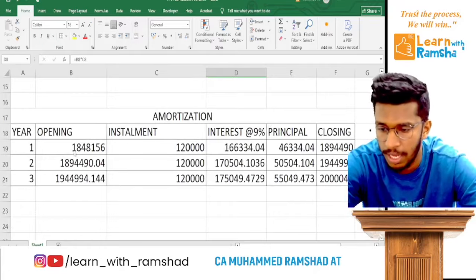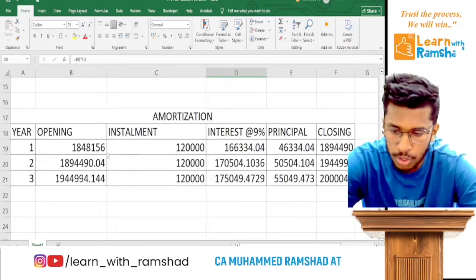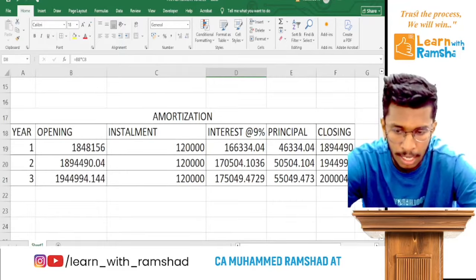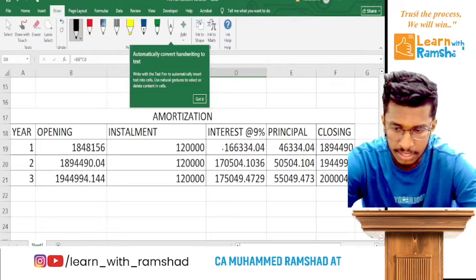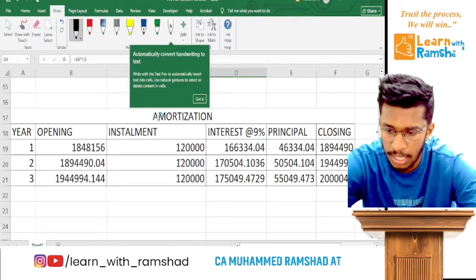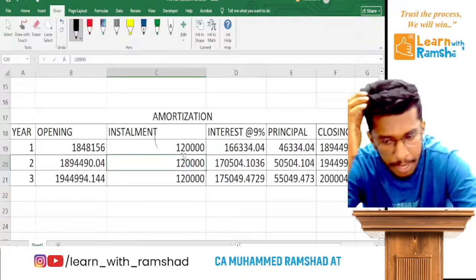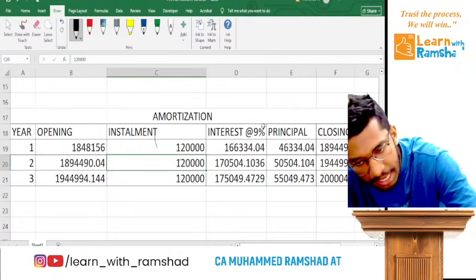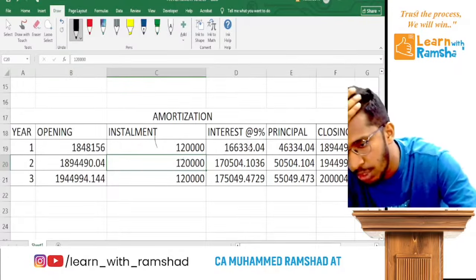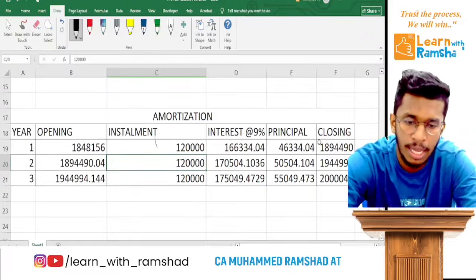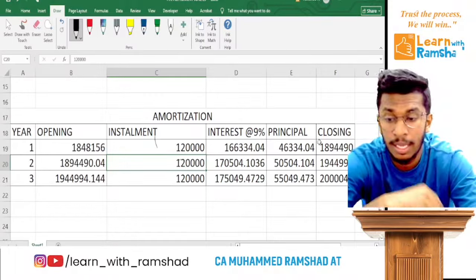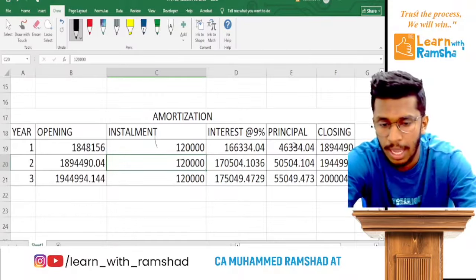So there is a present value of future cash flow. It could be calculated like this. Ready? So you can check. Every year we have a payment of 1,20,000, but at the fair interest rate the interest will be higher. So the liability at the closing date will be increased by this extra amount.